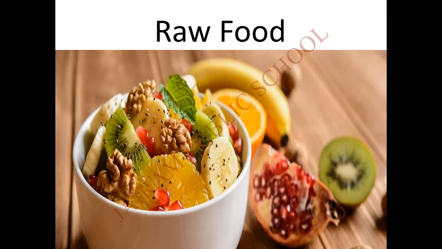Okay. Next is about the raw foods. What all the raw foods we can eat raw without cooking? We saw that: fruit salad, vegetable salad, some vegetables we can eat raw. These are the raw foods. Then you know about the cooked food. Cooked food we have to fry or boil. After that only you have to consume it. So this is all the cooked food.